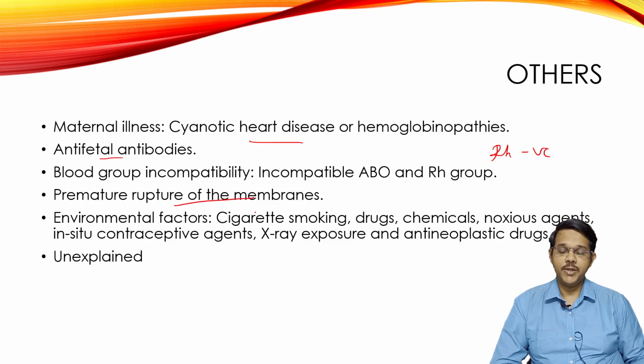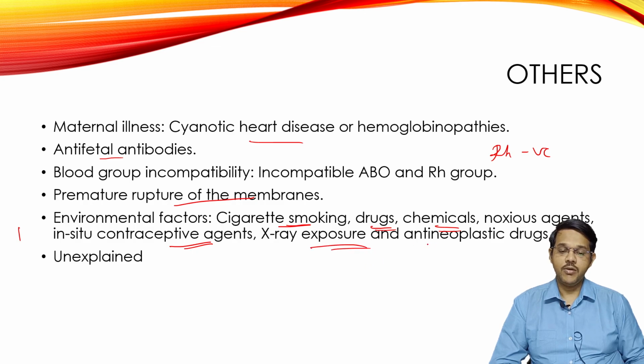Premature rupture of membranes, and environmental factors, like if a woman is a chronic smoker or the husband is a chronic smoker and the woman becomes a passive smoker, certain drugs, chemicals, noxious agents, contraceptive agents, sometimes in situ contraceptive agents like introduction of IUDs, intrauterine devices like the T-tube, if it is left inside the uterus, that may also cause abortion.